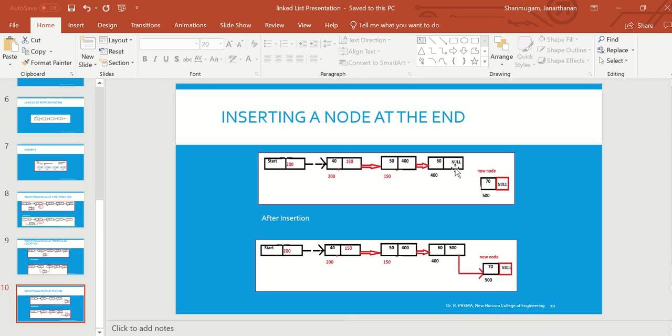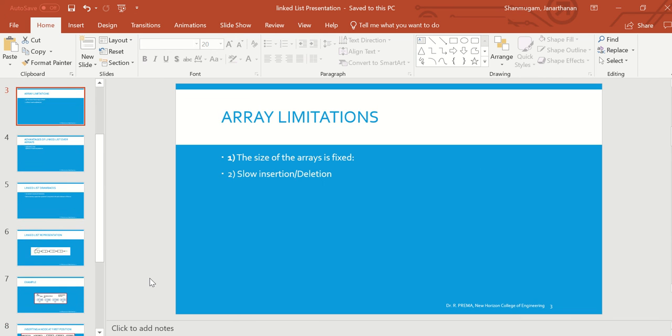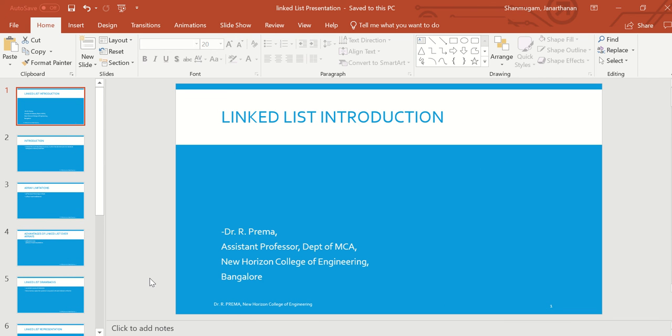Since it was the last node, it was marked as null. But I want to make a connection between these nodes. So this address I am going to put here. So obviously there will be a connection between these two nodes. Since this is the last node, I don't want to edit anything in the address part of the new node because there are no more elements. So no need to change anything. Understood? So this is how I can add a node at the end. That's all, guys. Very simple way I explained.